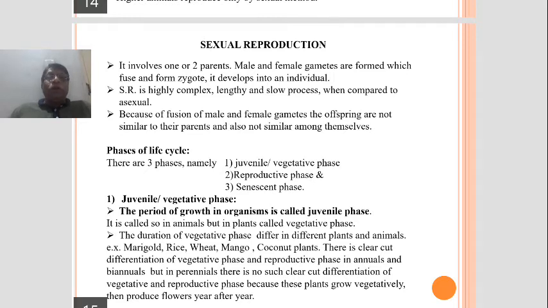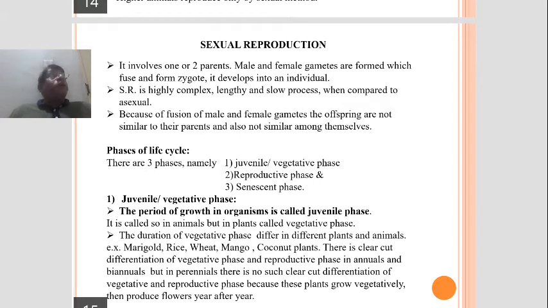Definition of sexual reproduction we have already seen. Sexual reproduction is a type of reproduction which involves one or two parents and produces gametes. Gametes on fertilization produce a zygote. The zygote develops into new individuals. Now we shall discuss sexual reproduction.